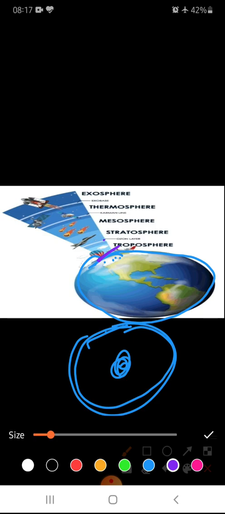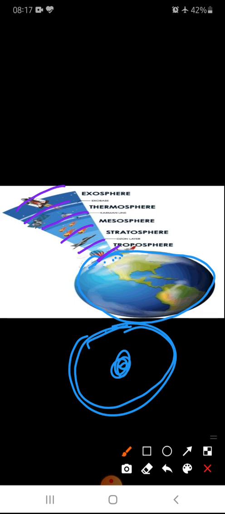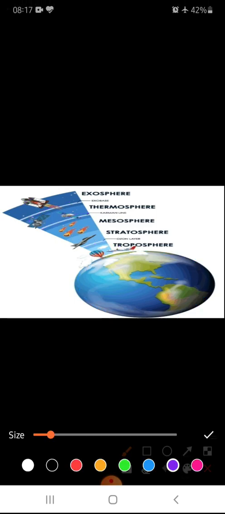And these are the layers of atmosphere. So let's see which one is the first layer. The first layer is the troposphere. As you can see, this layer is the troposphere, and the second one is the stratosphere, then the mesosphere, then the thermosphere, and then the exosphere.